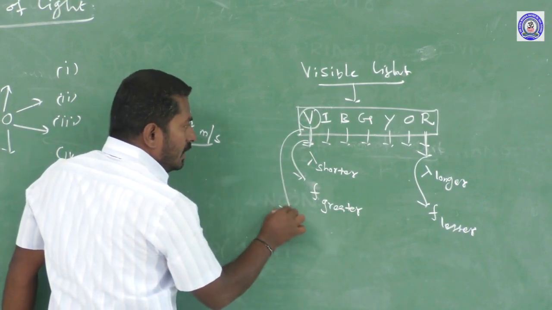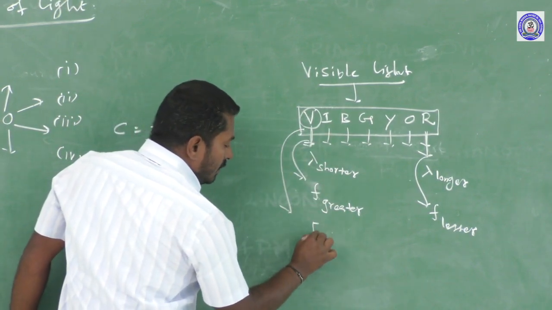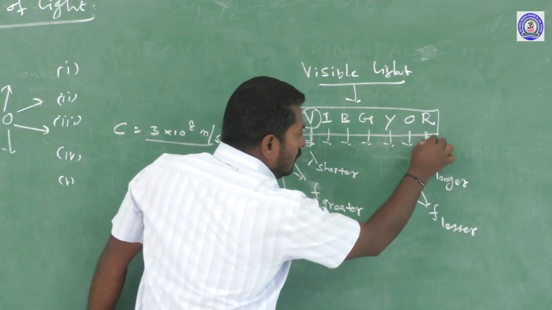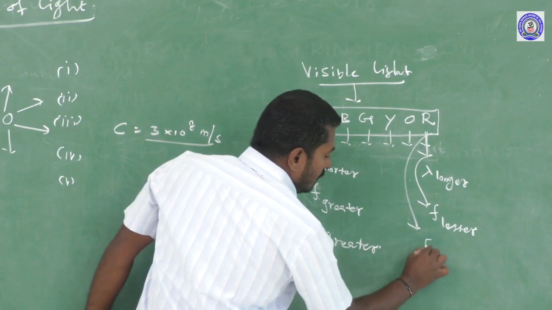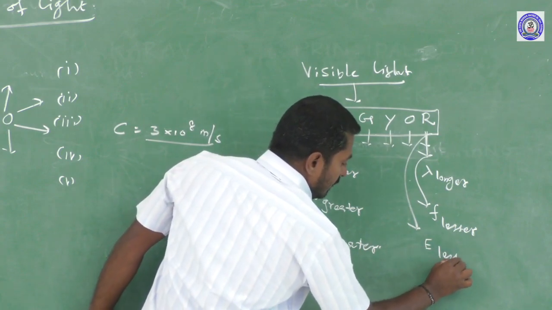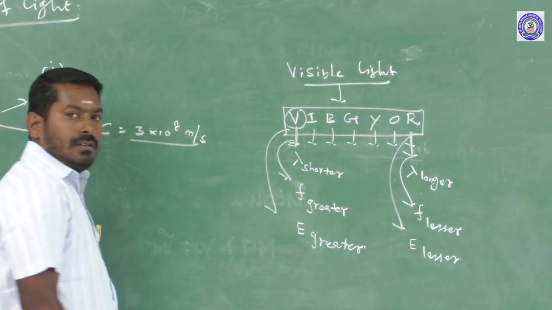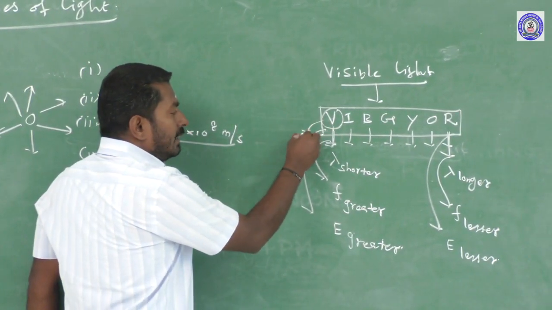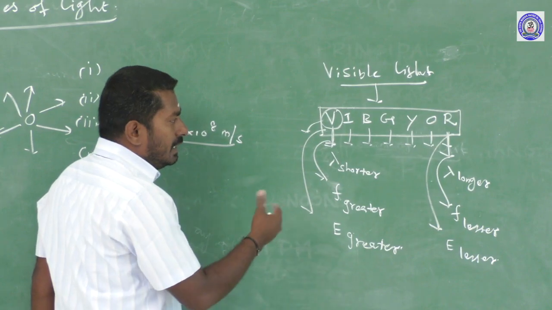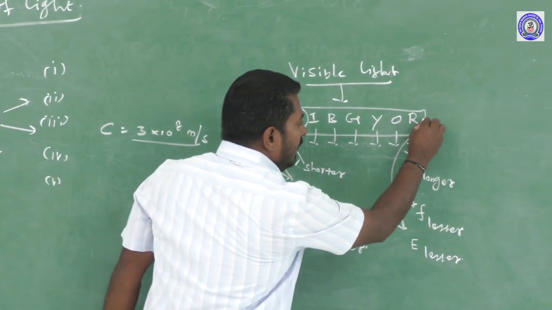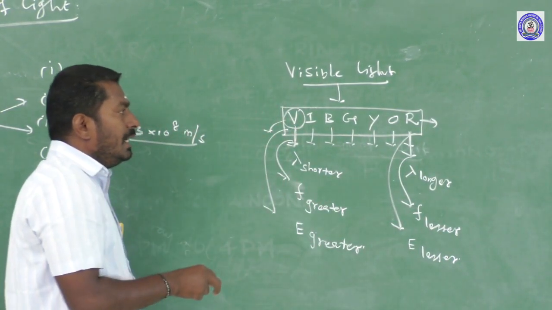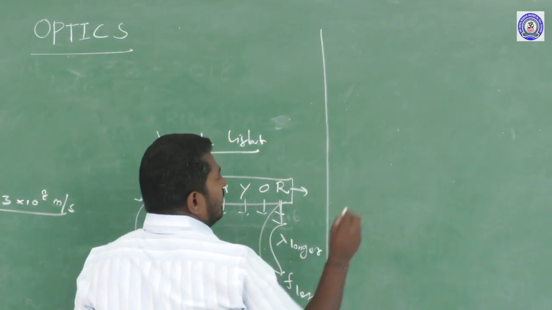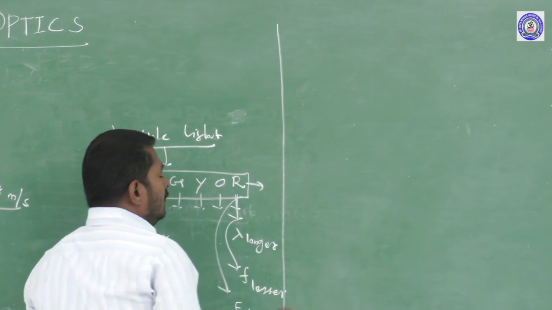Compared in energy, the energy of violet light is greater. The energy of red light is lesser. And also the refractive index of violet light for any given medium is a greater value. The refractive index of red light for any given medium is lesser. That's one. Another property: there is an important relation connecting